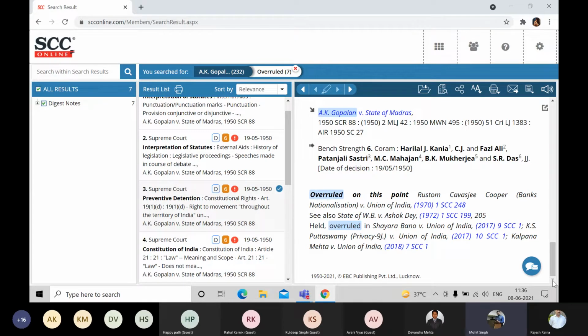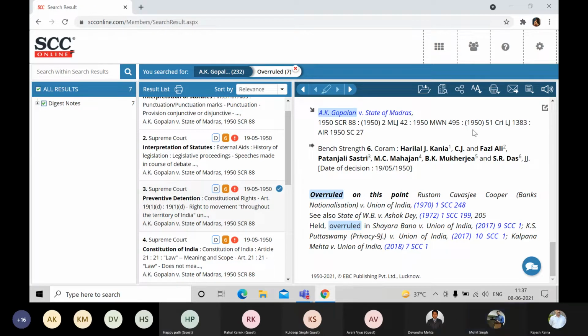So this is a never-ending job. Whenever any new case law again overrules this AK Gopalan, we have to update it over here. This is very time-taking, but yes, quality information is available at your doorstep. Now again, you can write down the equivalent citation. If you're looking for SCR, MLJ, MWN, you can certainly write it down for your personal reference. If you go to find by citation and type in any citation from here, you will still find the same document. We have mapped our database in such a way.